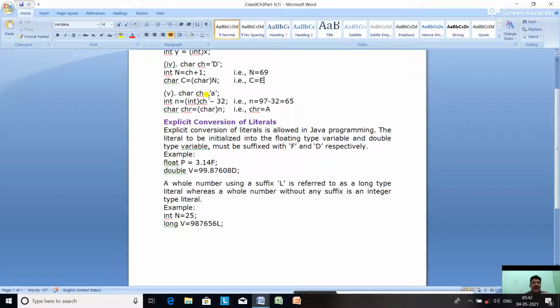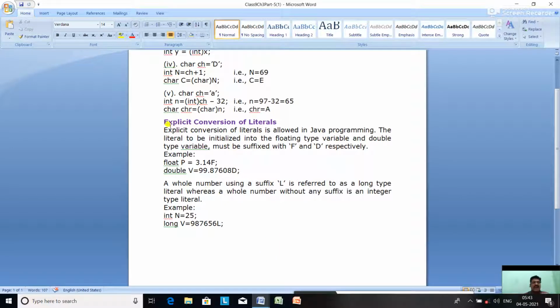One more example, char ch equal to small 'a', int n equal to int of ch minus 32. The ch will be converted into integer. The ASCII value of small a is 97. So 97 minus 32 comes 65. Now char chr equal to char of n. What is the character of 65? Character of 65 is capital A. So in chr, capital A is stored. So this was explicit type conversion.